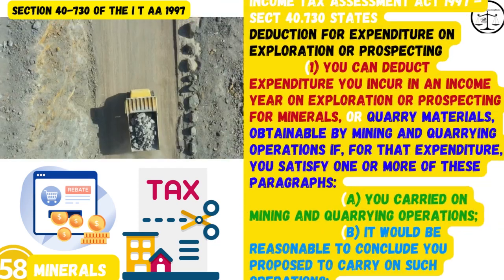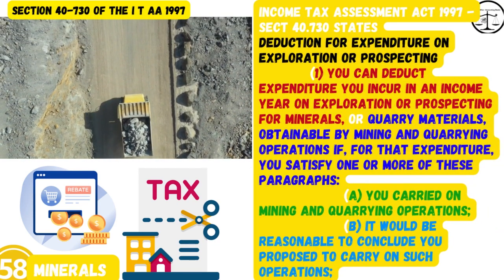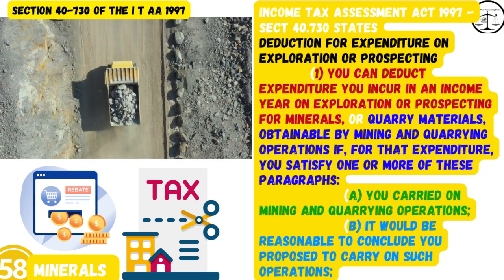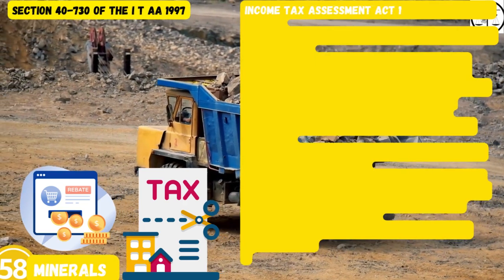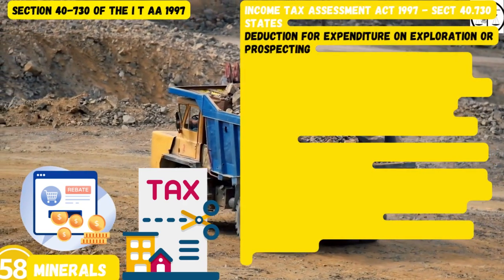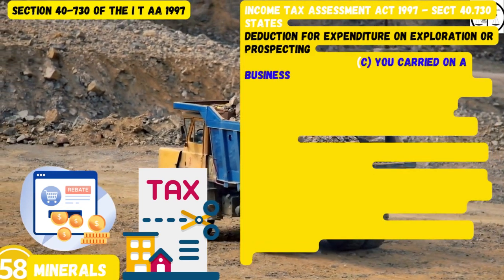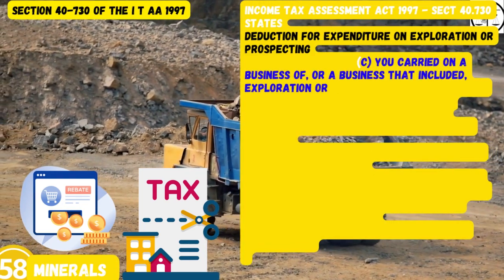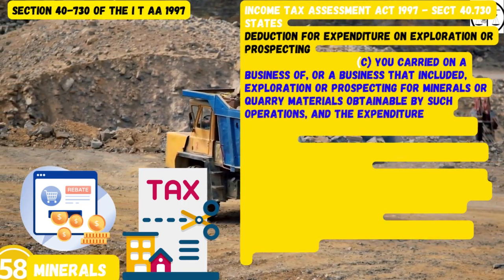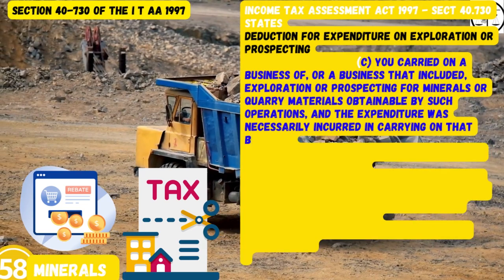A. You carried on mining and quarrying operations. B. It would be reasonable to conclude you propose to carry on such operations. C. You carried on a business of, or a business that included, exploration or prospecting for minerals or quarry materials obtainable by such operations, and the expenditure was necessarily incurred in carrying on that business.